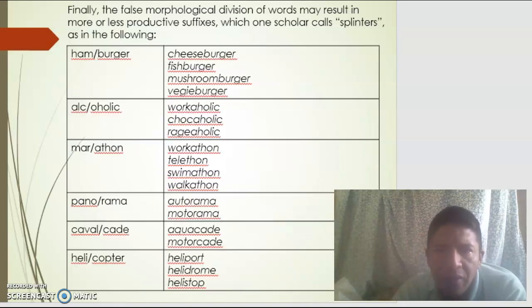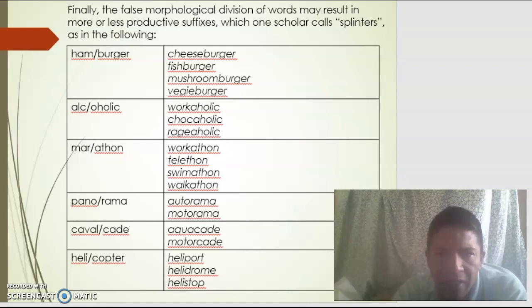Okay, finally, false morphology: the division of a word may result in more or less productive suffixes, which one scholar calls splinters, as in the following: hamburger, for example, cheeseburger, fish burger, mushroom burger, veggie burger. Another is alcohol: workaholic, alcoholic, Frenchholic.